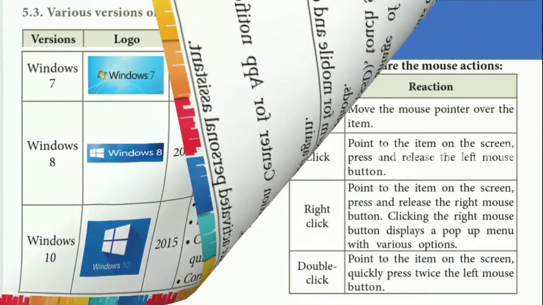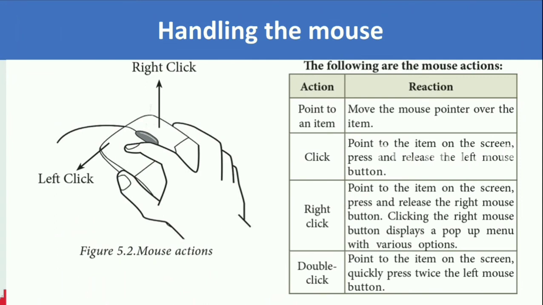So now let us learn about handling the mouse. In mouse we do have three buttons, left, right and scroll button. In modern mouses we do have only two buttons, that is left and right. So now let us see the mouse action. Point to an item. Now how to point to an item? Simply move the mouse so that the pointer will be moved on the screen, just like this pointer.